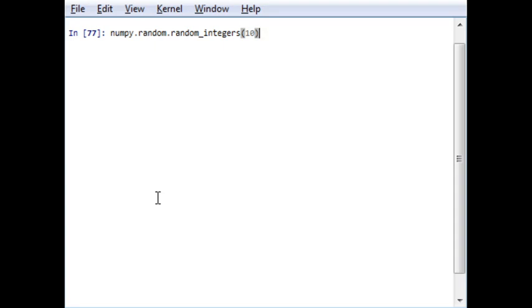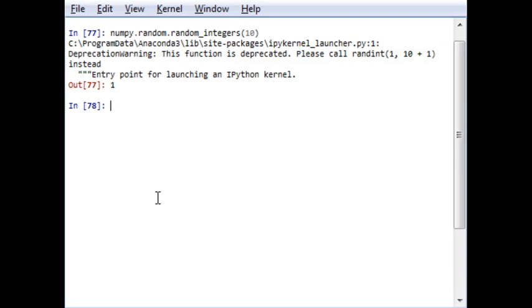What will be the output? It will generate a random integer. I haven't defined the size, so it won't give me an array; the output will be a single value. See, the function is deprecated. Please call randint instead, because it is used in Python instead of random_integers, and it will generate an output.